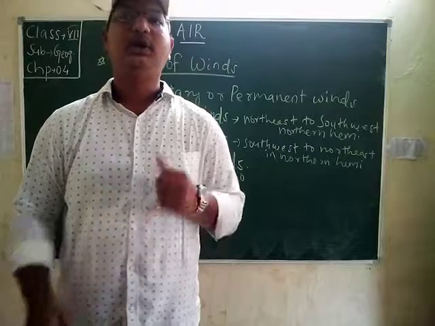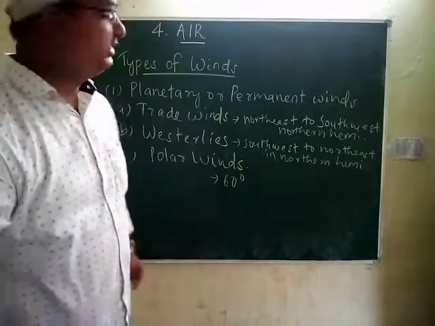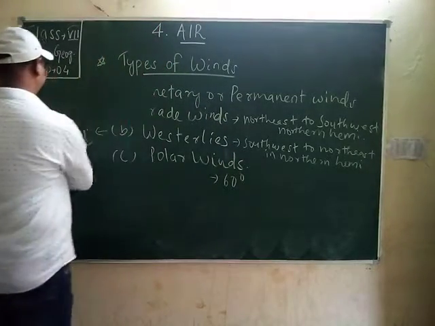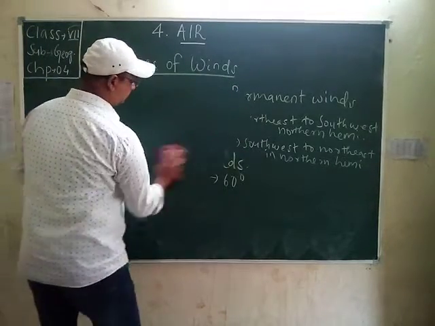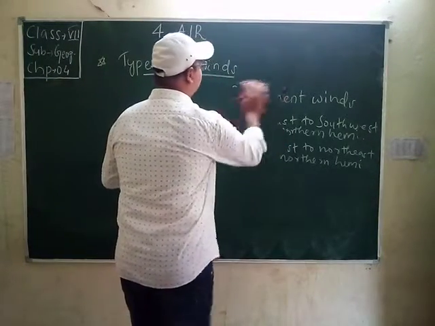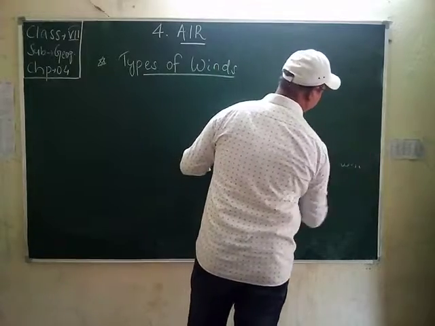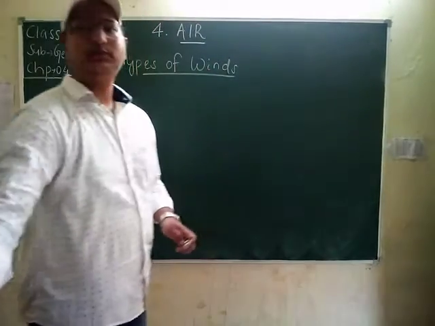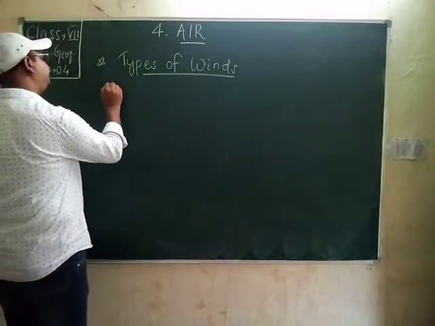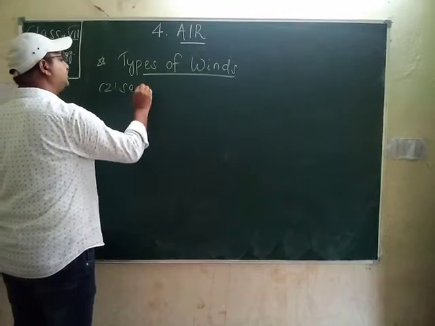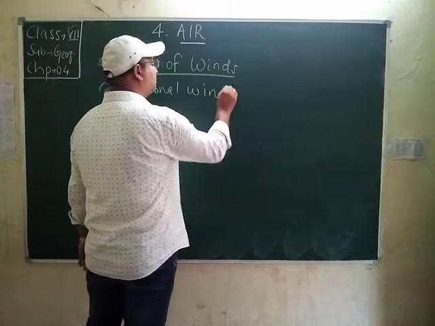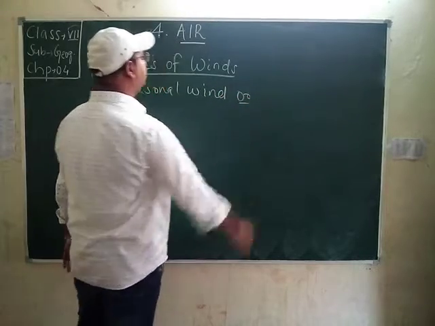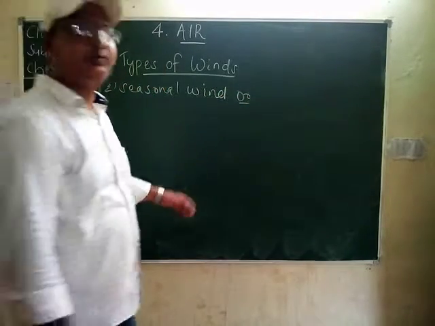Okay students, now the second type of winds is the seasonal wind, also known as the periodic wind.